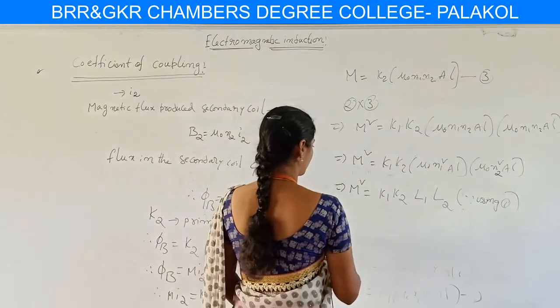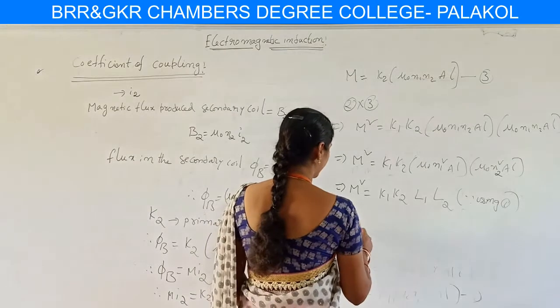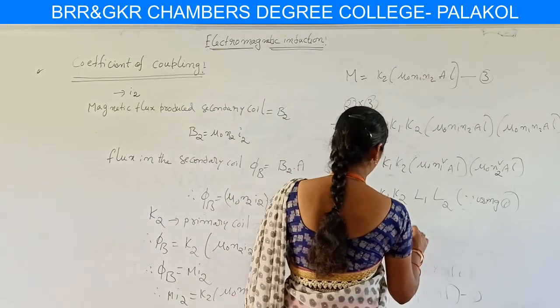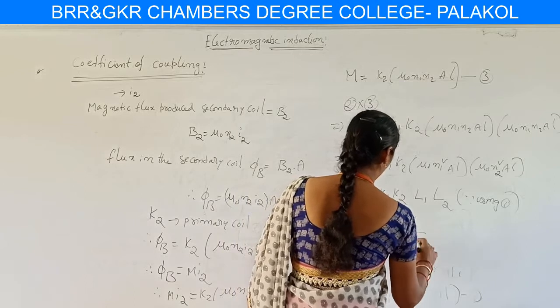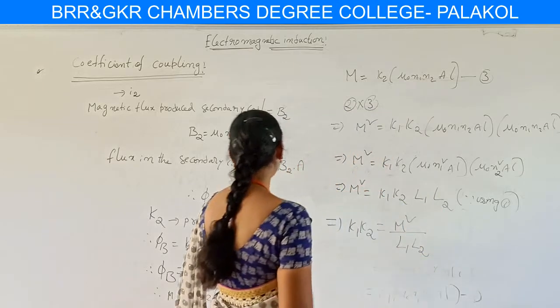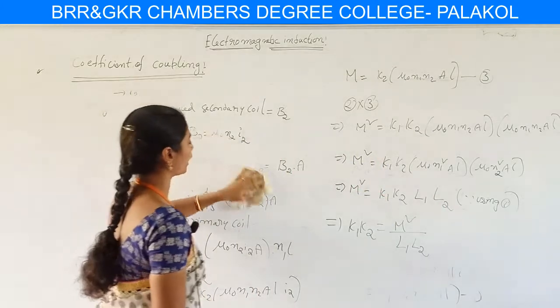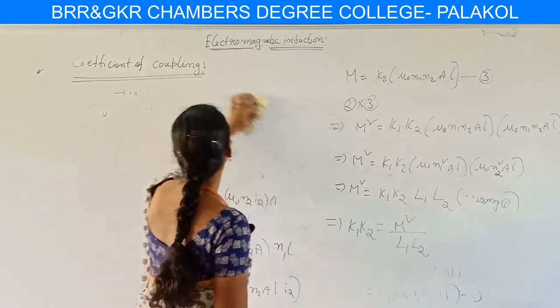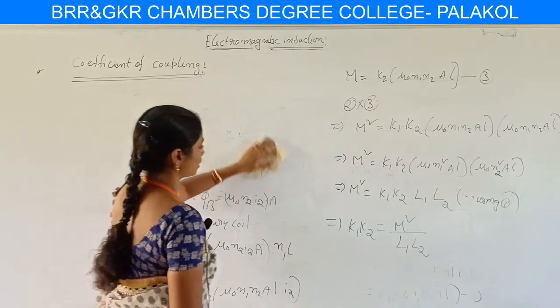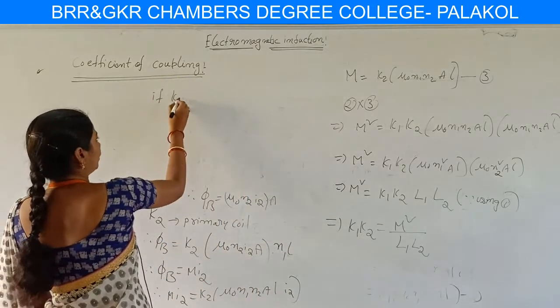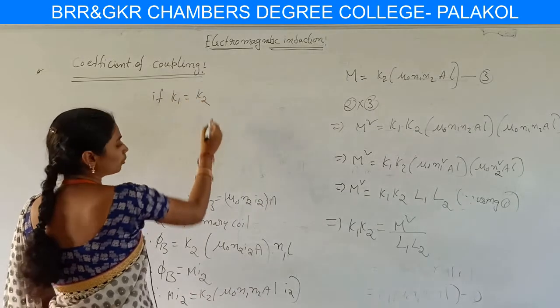From this expression we want the value of K1 K2, so it becomes M square by L1 L2. Let us suppose K1 is equal to K2 in the above expression.